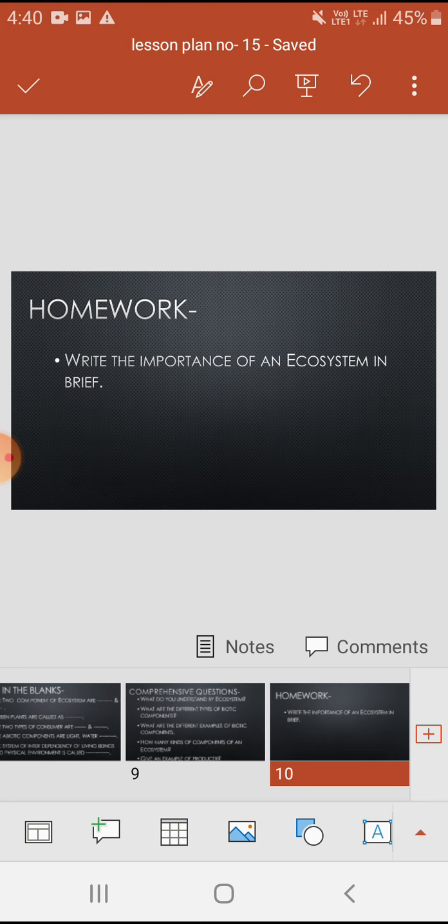So students, note down this homework in your notebook. Write the importance of an ecosystem in brief.